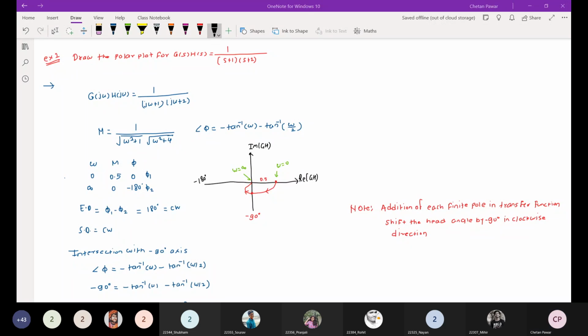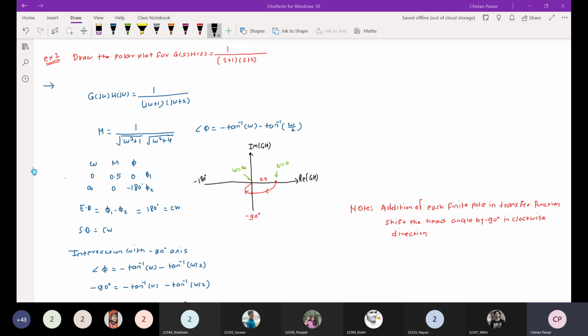At this point the magnitude will be 0 but the angle will be -180, so I am ending this polar plot at this location. The ending direction and starting direction are the same, so this will be a clockwise polar plot.